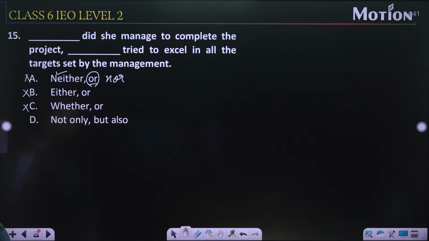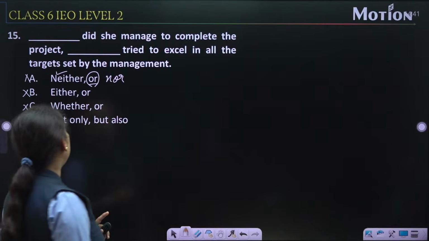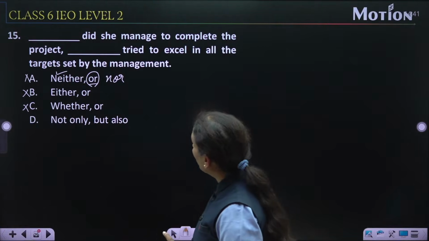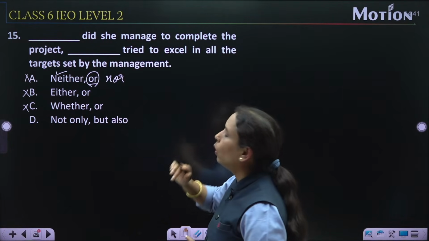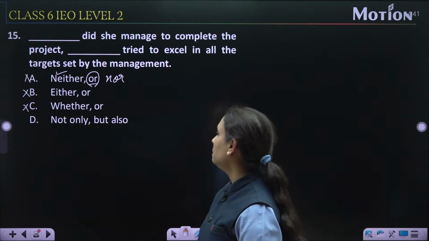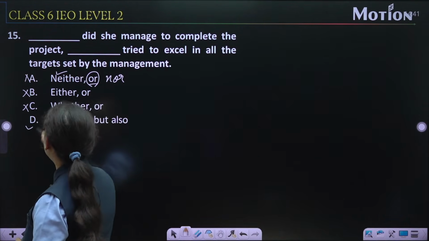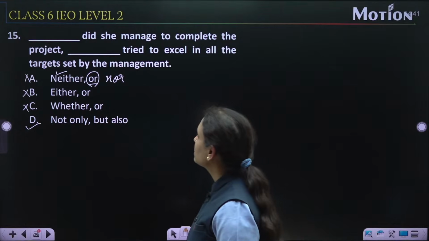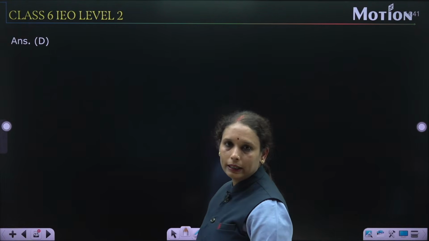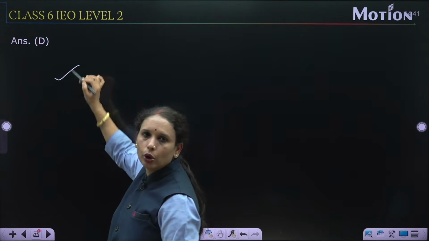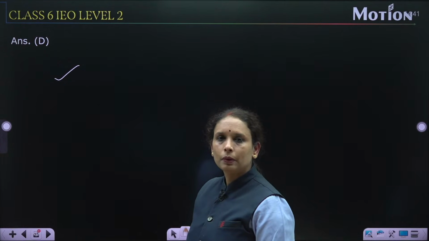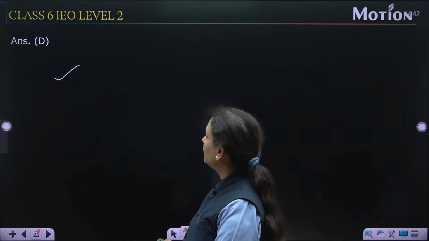Now, not only did she manage to complete the project, but also she tried to excel in all the targets set by the management. So yes, option number D is the right one. So let's check it. Option number D. Yes, it is a correct answer. Now, question number 16.